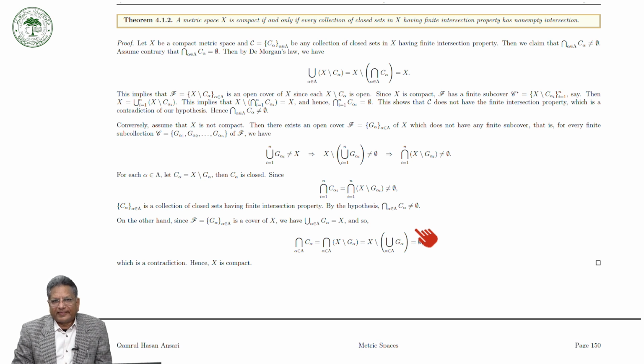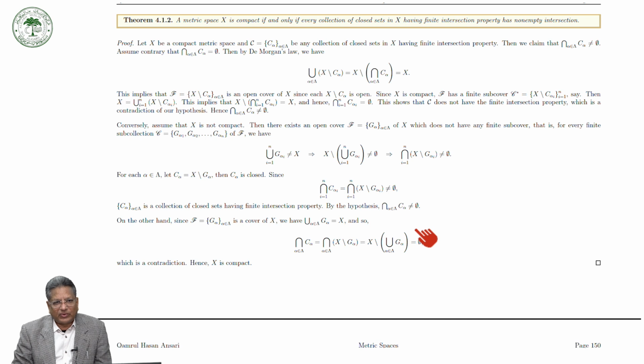Now, is there any relation between the finite intersection property and the compactness of the space? Yes, we do have. And the following theorem expresses that a metric space X is compact if and only if every collection of closed sets in X having the finite intersection property has non-empty intersection.